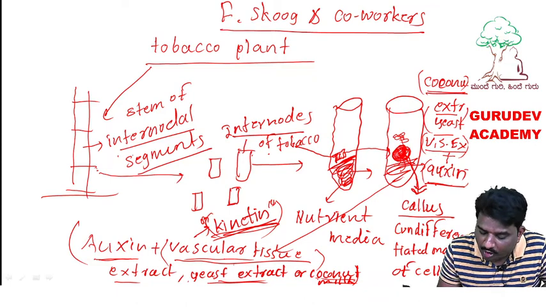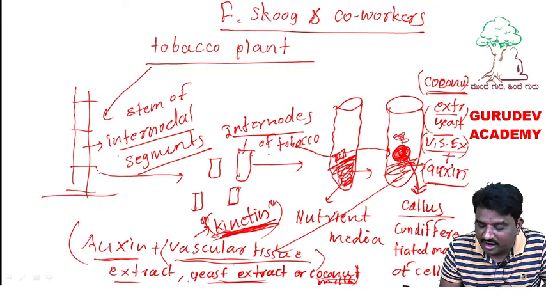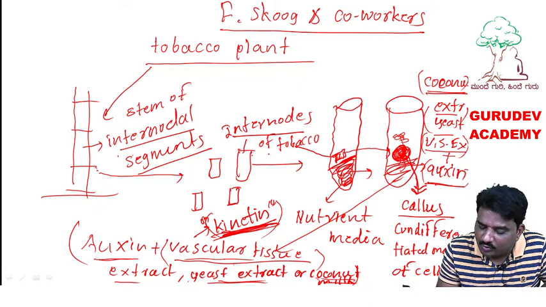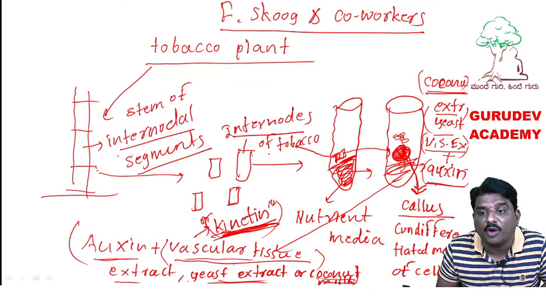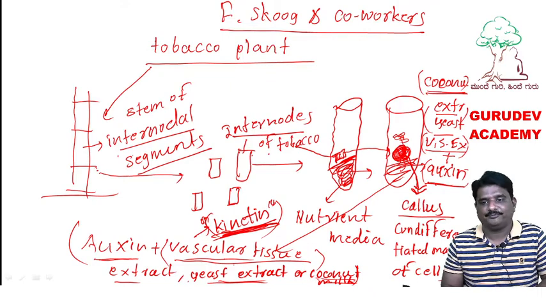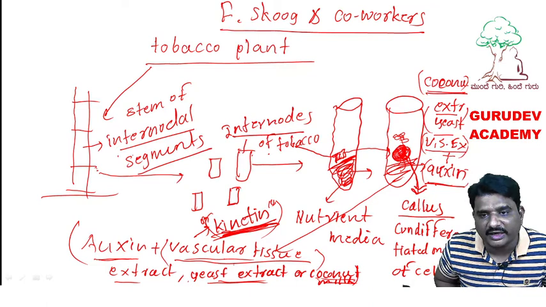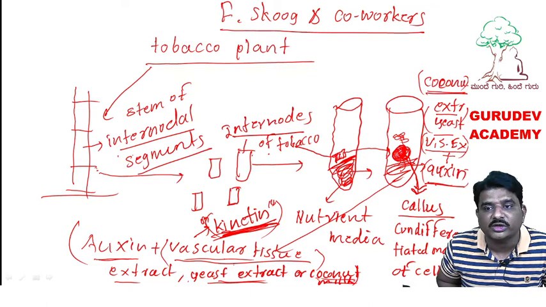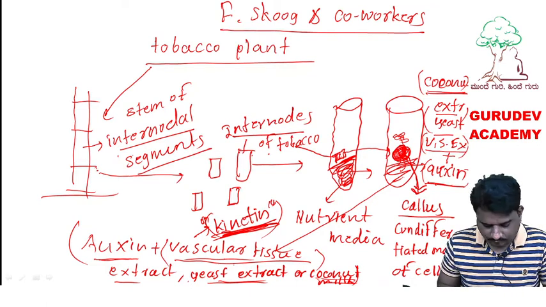In the vascular tissue and coconut milk, what chemical is contained? Kinetin. Because of kinetin, shoot formation takes place from the callus. In this way, Skoog and co-workers identified kinetin from vascular tissue extract and coconut milk. Okay.